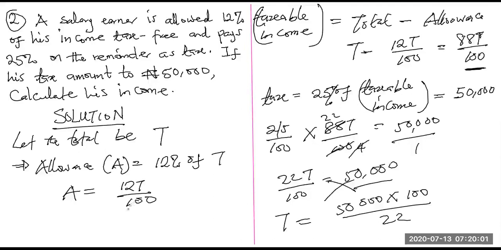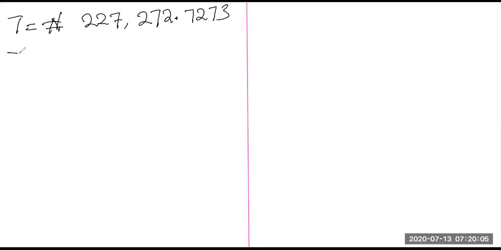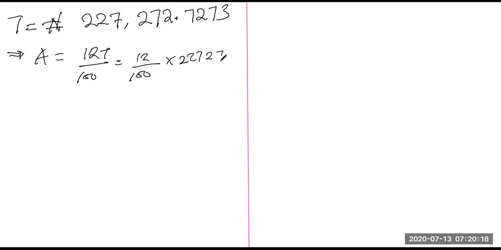Remember, we have our allowance at 12T over 100. Now we are getting T. So can I say that the allowance is equal to 12T over 100, which is 12 over 100 multiplied by 272.7273.